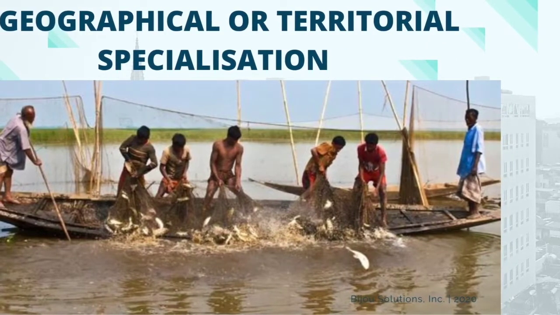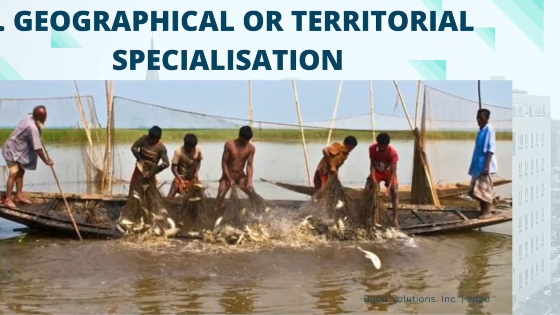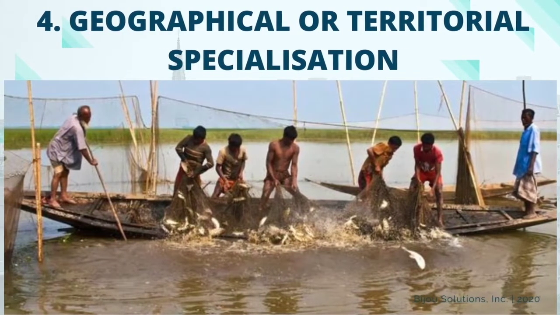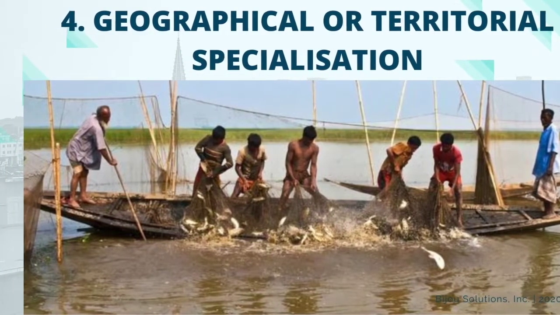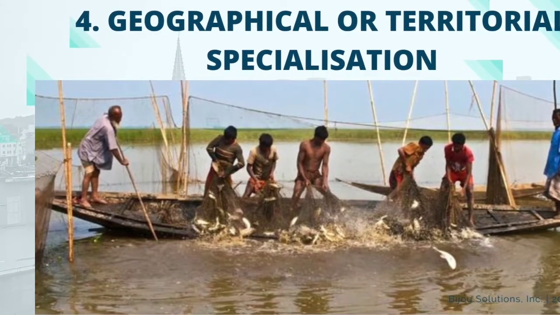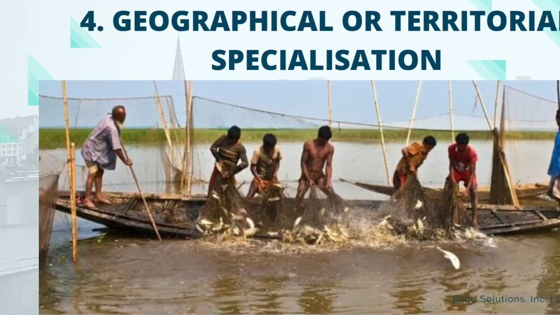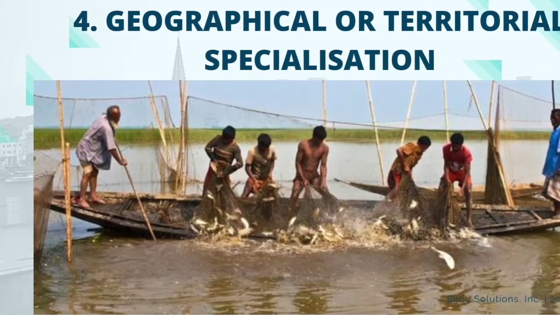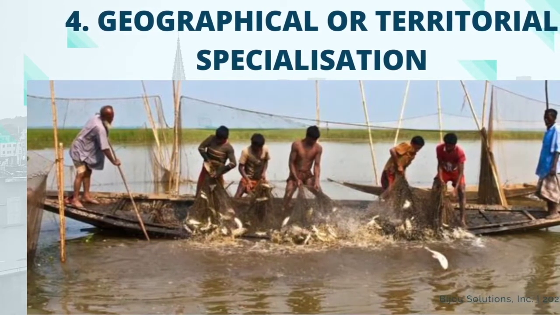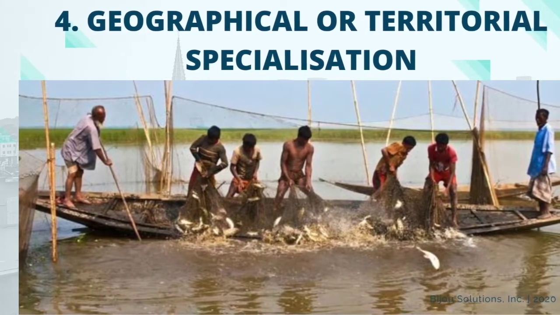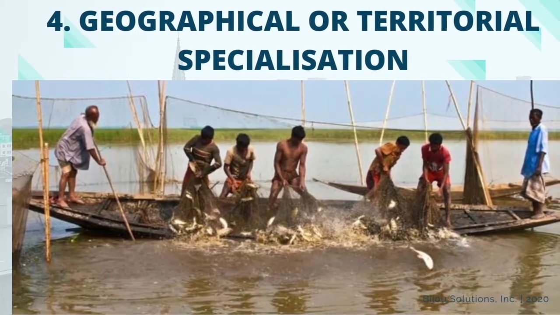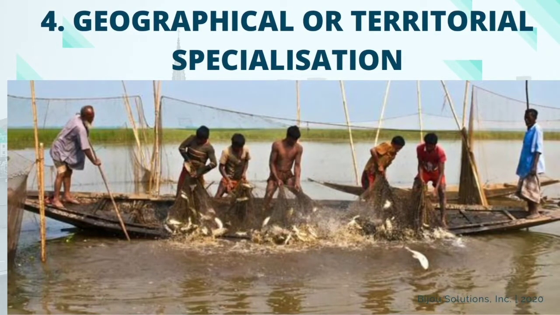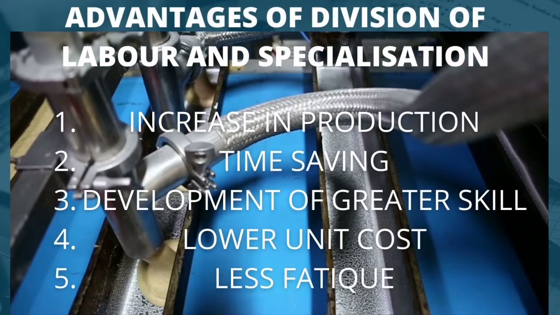Then we also have 4. Geographical or territory specialization. This is the type of specialization in which certain geographical region or territory specializes in the production of a particular commodity. This specialization is made possible in this region as a result of the type of climate and natural resources available in the area. For example, the presence of petroleum in the Niger Delta region enables the area to specialize in the drilling of petroleum. The riverine people concentrate on fishing, and so on.